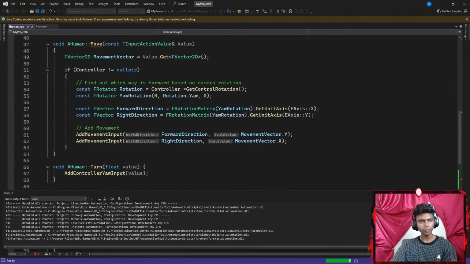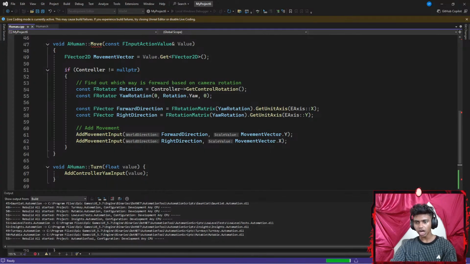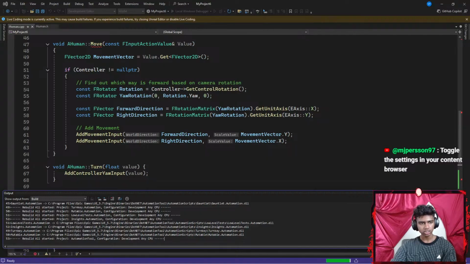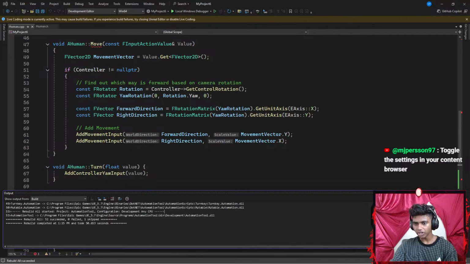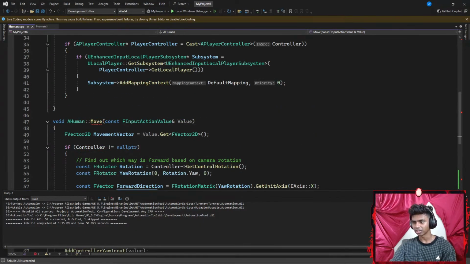Let's go all the way up here. Okay, it's almost done compiling. There we go. I think it's like 90% done. Rebuild all starter projects. Automation tool configuration to toggle the settings in your content browser. Honestly, let me try that real quick. Okay, I'm pretty sure it's done building. Okay, rebuild all 52 succeeded. Everything succeeded. Why do I see a red underline here?